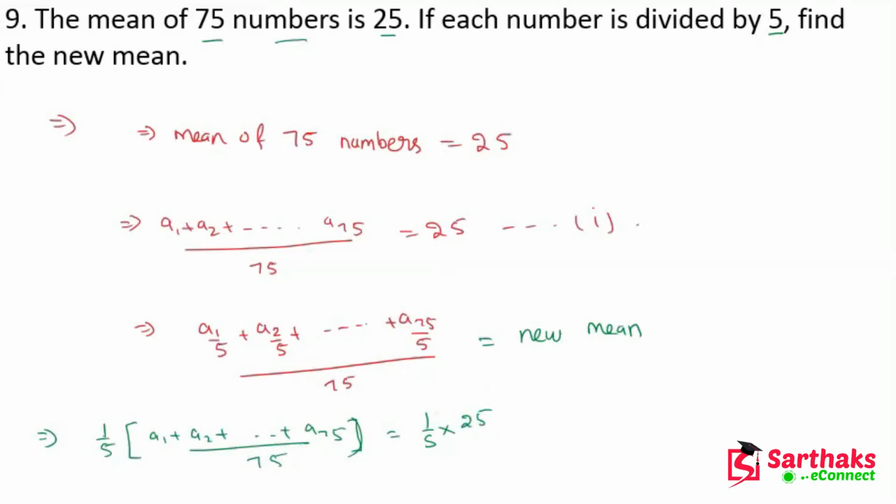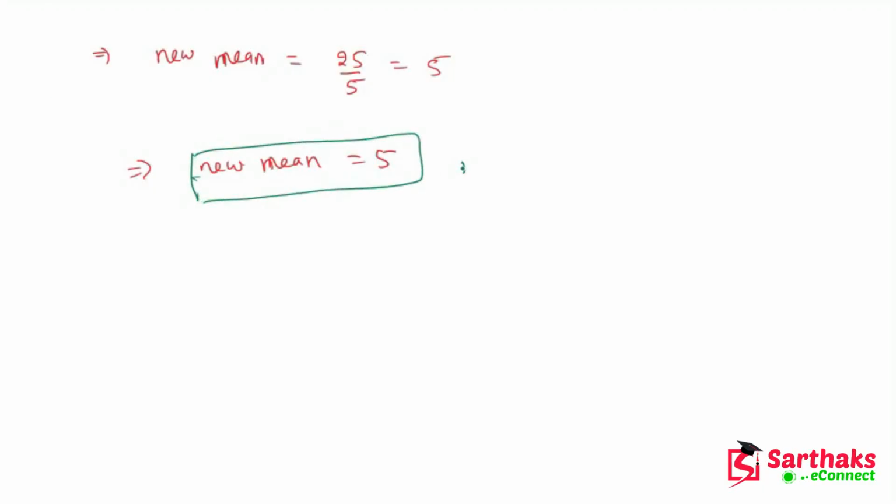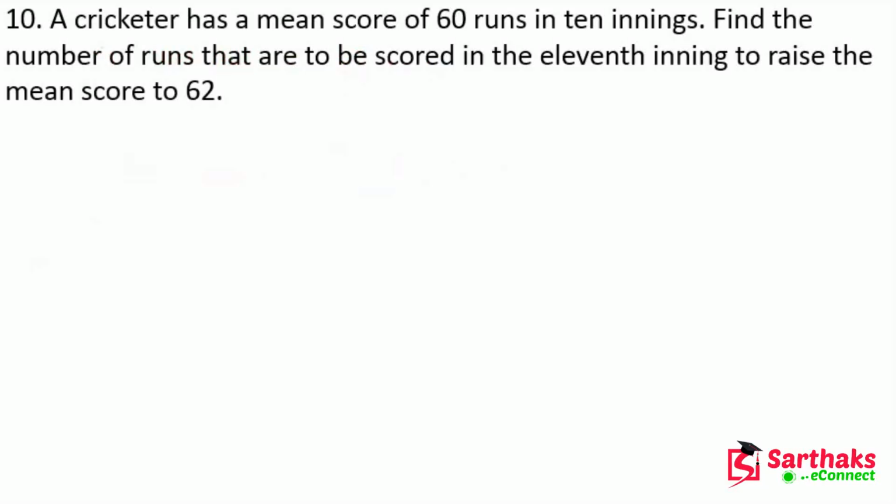So the new mean is equal to 25 upon 5, and this will be 5. So the result is that the new mean is equal to 5. I hope you understand these things, my dear friends. So this is the answer of this question. Yeah, so now let's move on.